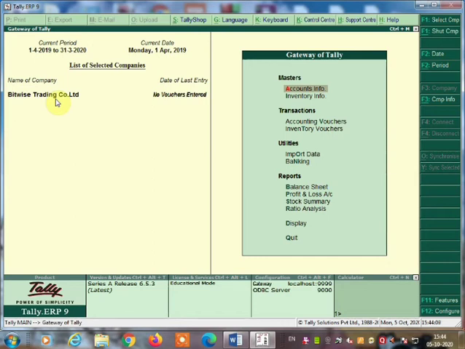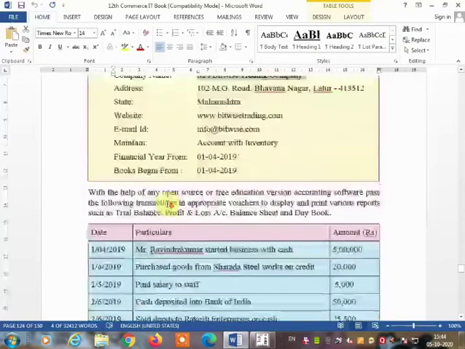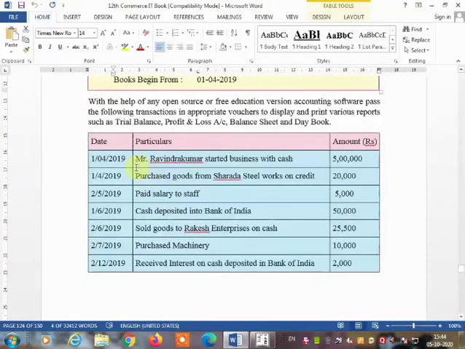Now we are going to create a voucher entry. Before going for the voucher entry, we have to create the ledger accounts. Okay, we are going to find out the ledger accounts. So we must go to the entries first here. What are the entries that it asks first? Journal entries are given. The first transaction is given: Mr. Ravindra Kumar started business with cash.